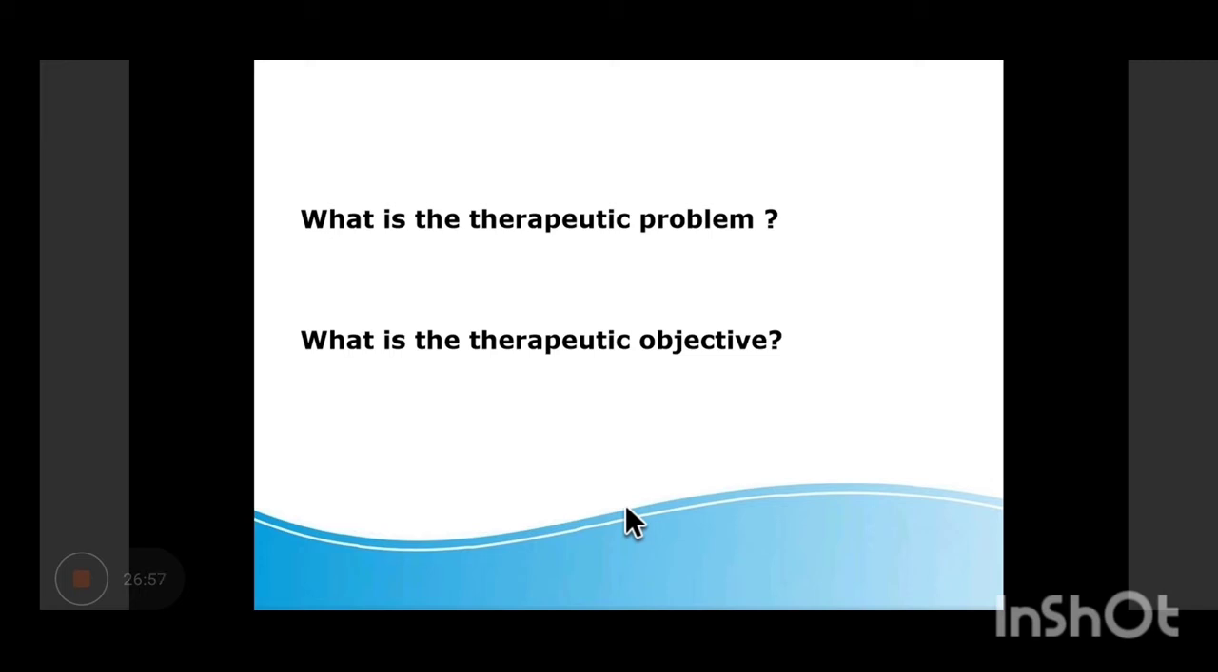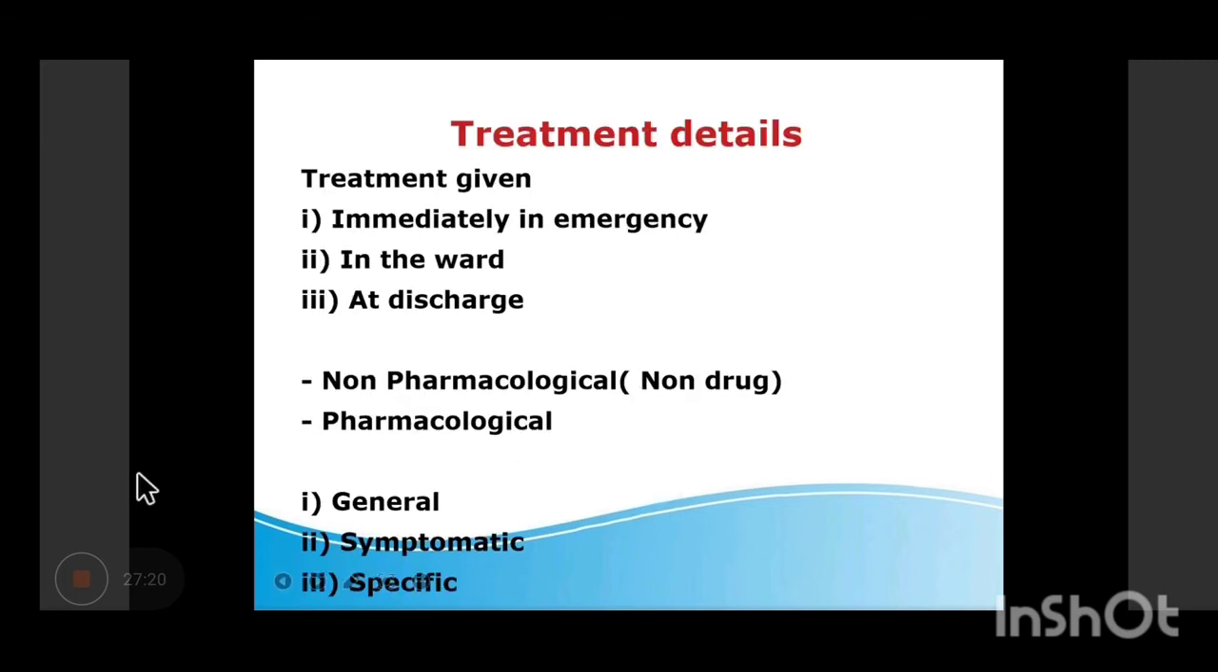By relieving the bronchospasm. Here, don't talk of drugs. When we say objectives, don't talk of drugs. Just talk of what the problem is and how to relieve it. The problem is breathlessness, and that breathlessness is happening because of bronchospasm. So your objective will be to dilate the bronchioles or to relieve the dyspnea. So that will be your therapeutic objective.